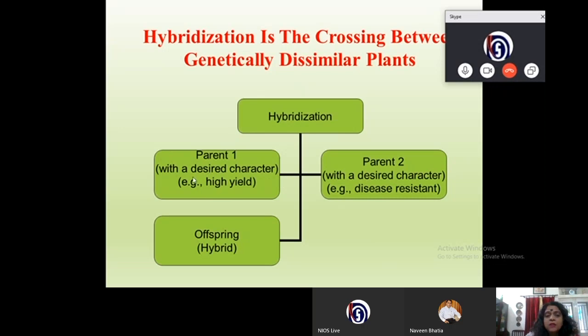We need a plant with a desired character, maybe a high yield, and the other plant which is disease resistant. And then we get a hybrid which has both the characters of the plant. That means this hybrid will be high yielding and disease resistant too.